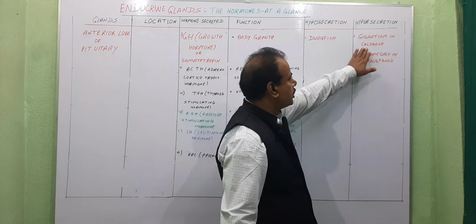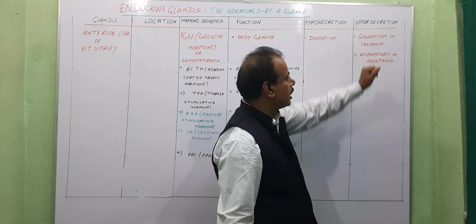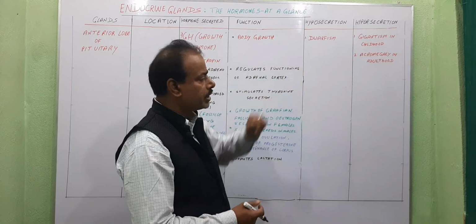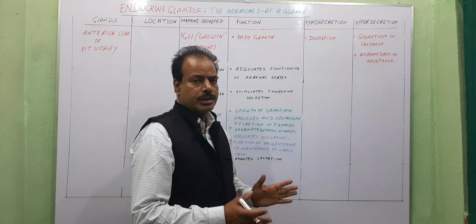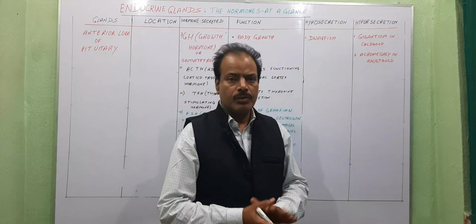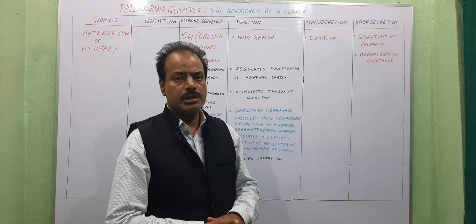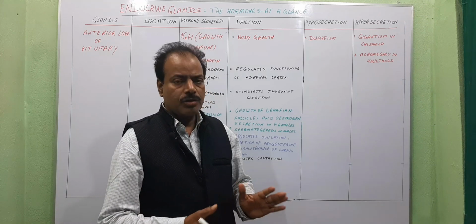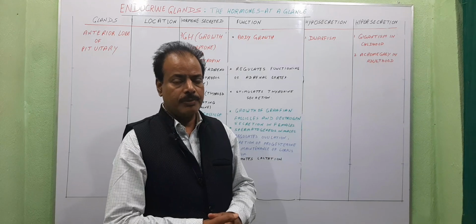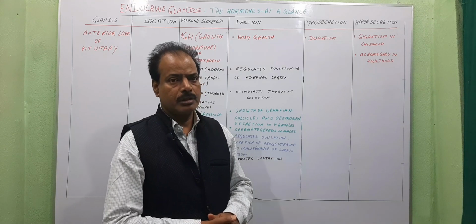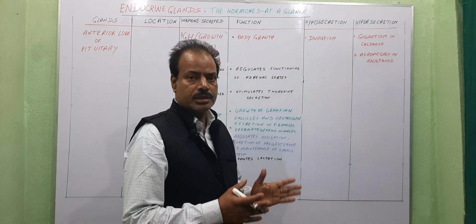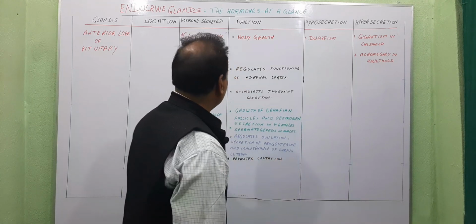The hypersecretion of growth hormone in childhood causes gigantism. It is a condition in which long bones increase in their size and the height of the person may be 2.7 meters. That's why it is known as gigantism, meaning giant sized body.